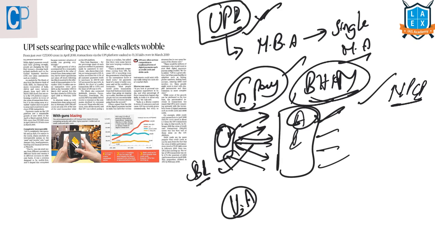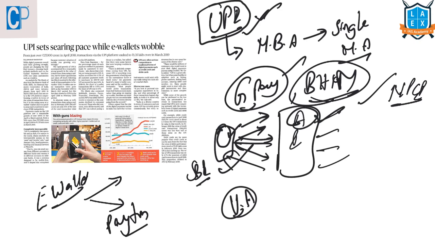Next thing is e-wallets. Here these are opposite to UPI. An e-wallet is a type of electronic card which is used for online transactions through a smartphone or a computer. Here they will be used similar to a credit card or debit card. The examples of this e-wallet are Paytm or Airtel Money.